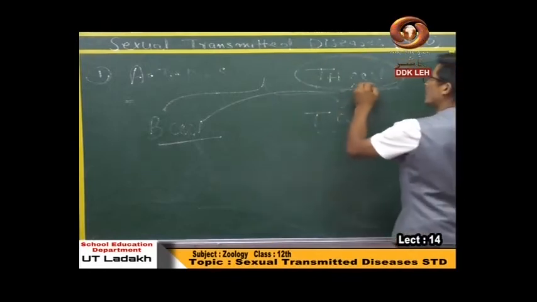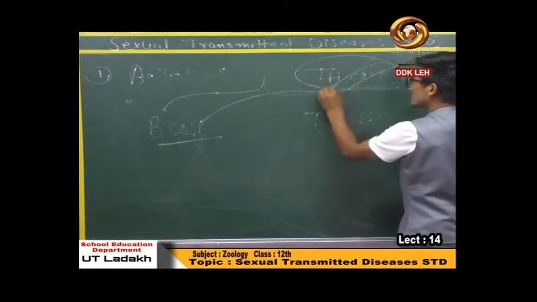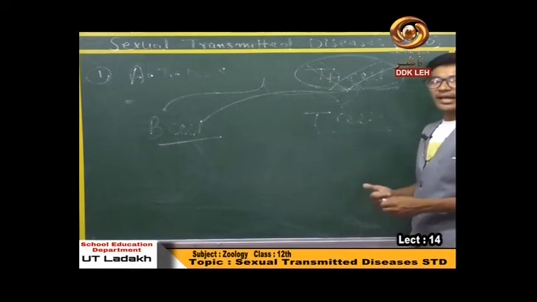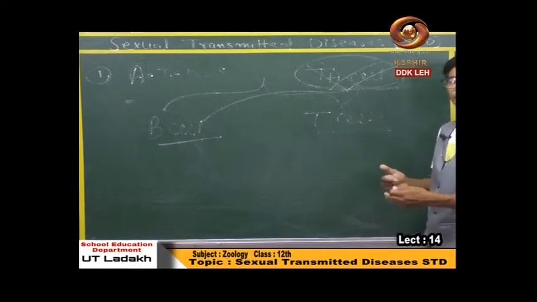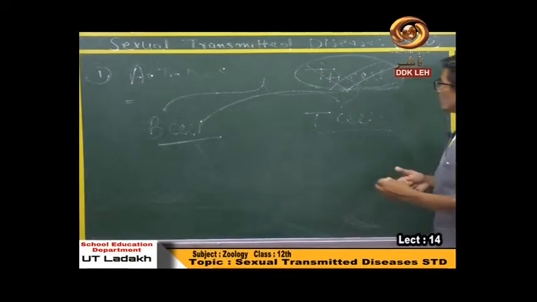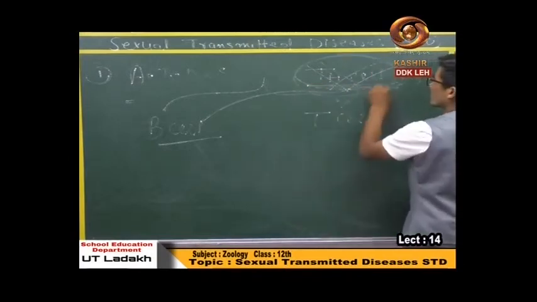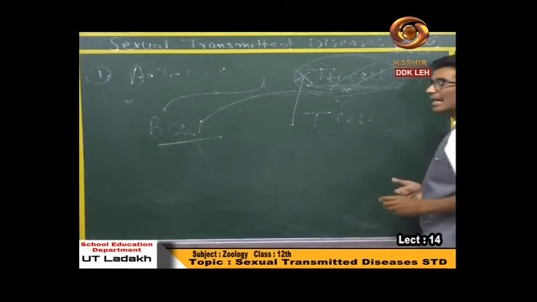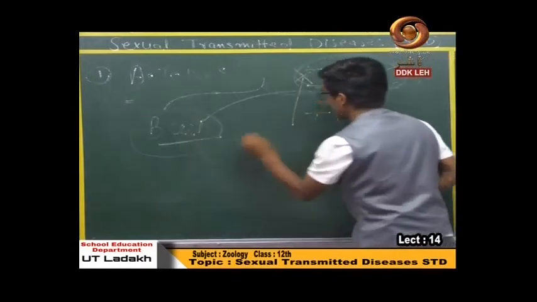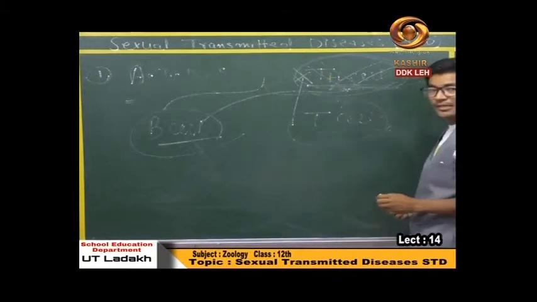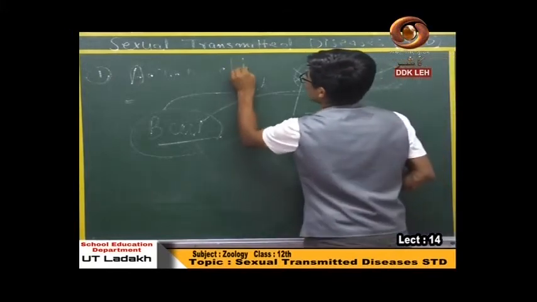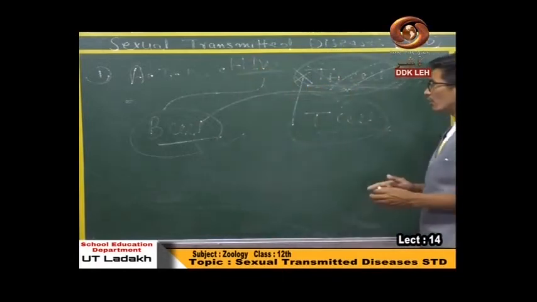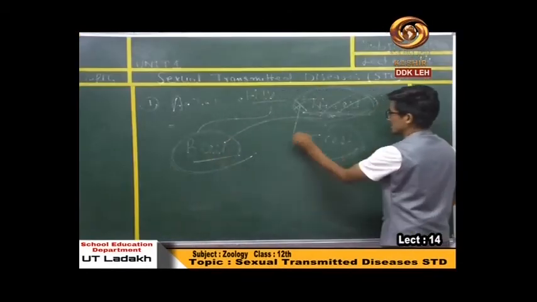When the HIV virus attacks T helper cells, after a certain period of time it damages a large number of them, and the T helper cells decline day by day in our body. Since T helper cells help in the activation of B cells and T cells, when they are absent, there is no formation of B cells and T cells.